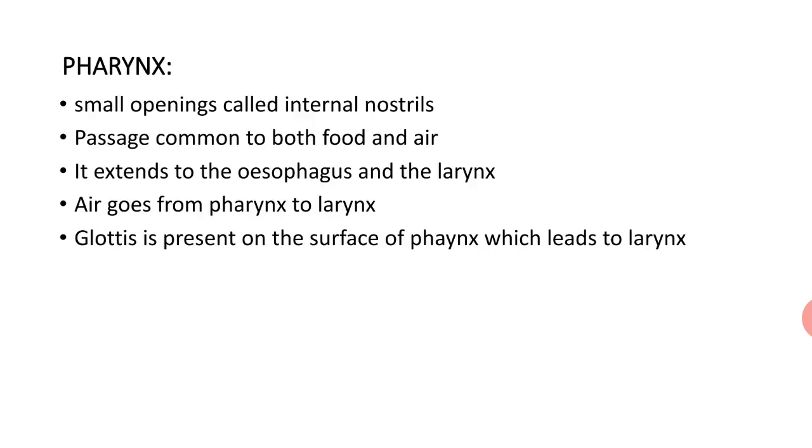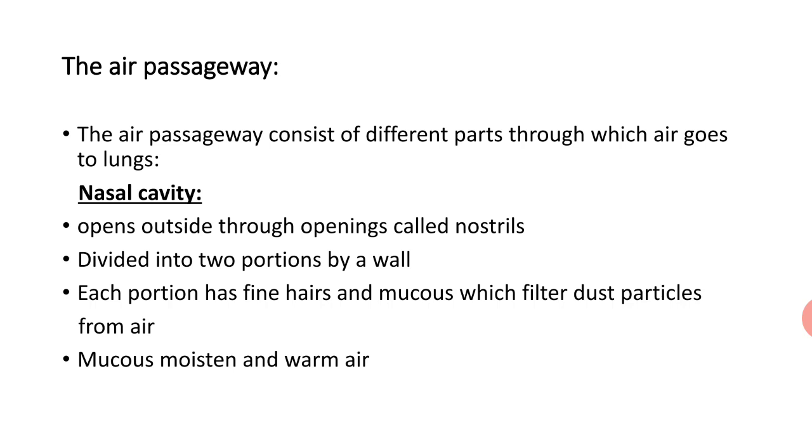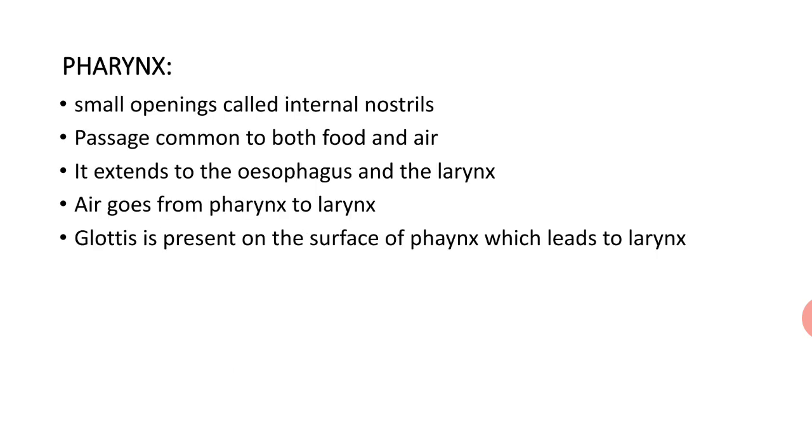After nasal cavity, next part is pharynx. These are all parts of air passageway. So next part is pharynx. Pharynx has small openings that we call internal nostrils, and it's a passage that is common to both food and air. That means food and air both pass through the pharynx, and it extends to the esophagus and the larynx.